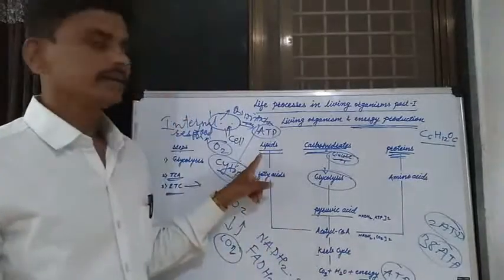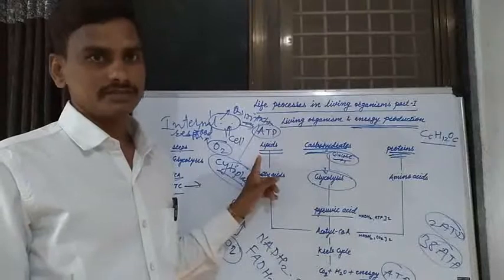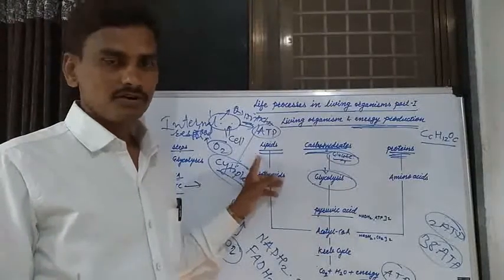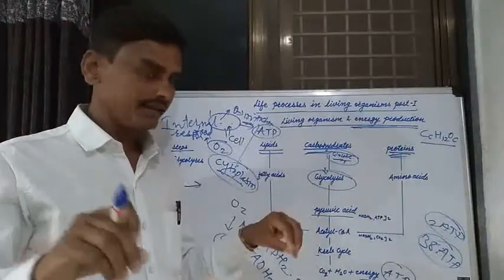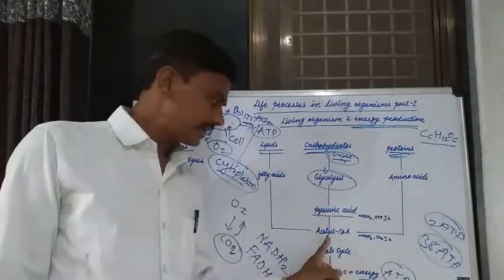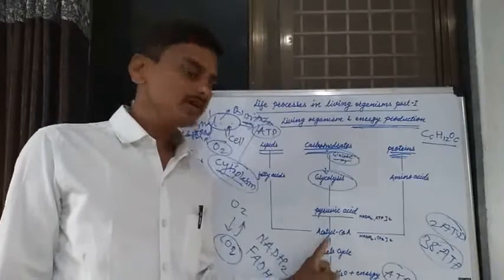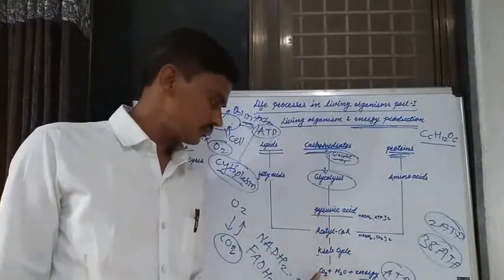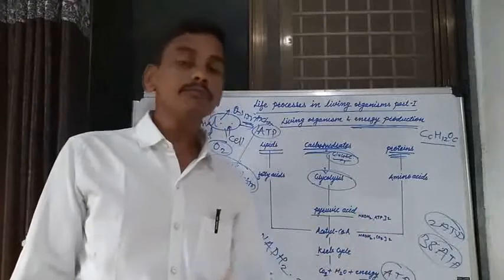Similarly, in the case of fatty food substances, lipid is oxidized in a cell to produce fatty acid. This fatty acid is converted into acetyl coenzyme, and from that acetyl coenzyme CO2, H2O and ATP molecules are produced.